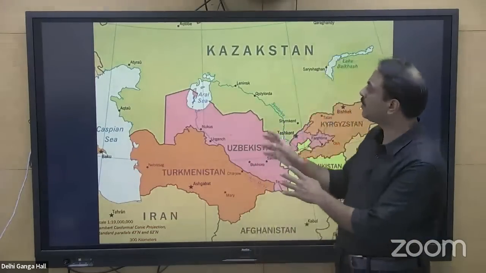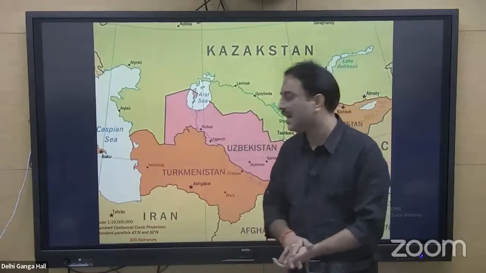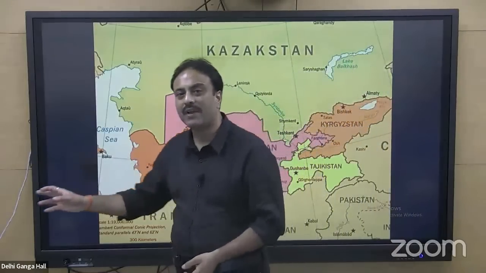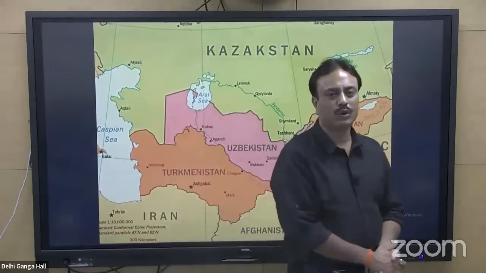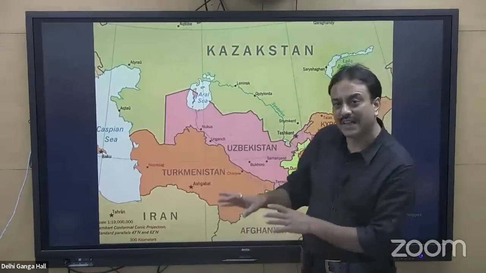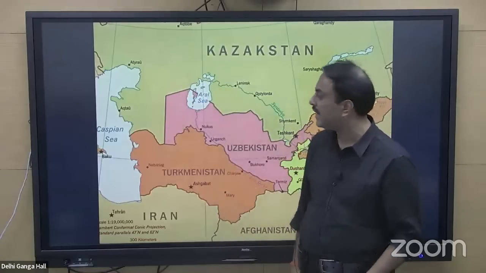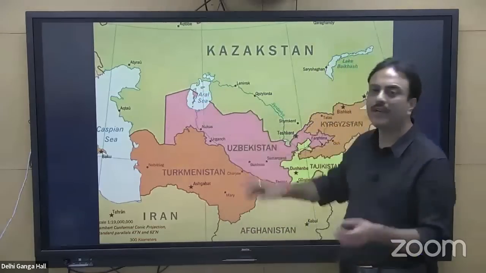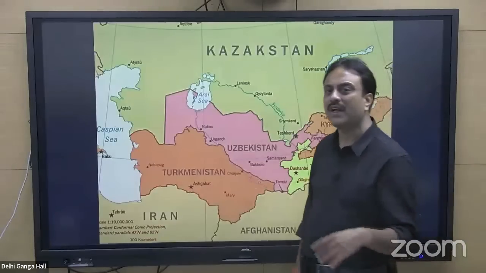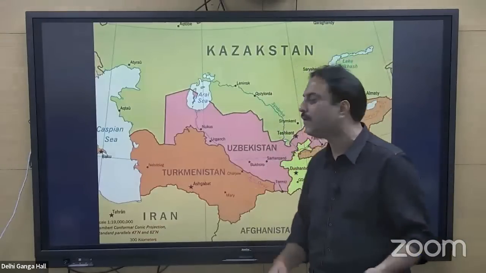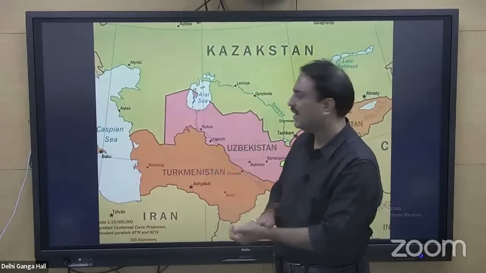But both these water bodies are themselves landlocked. Caspian Sea does not have any outlet to any of the oceans. Caspian Sea is big in size. A number of rivers are draining. River Ural, River Volga drain into the Caspian Sea. But in the Aral Sea, only two rivers are draining, Syr Darya and Amu Darya, and they are also on the verge of extinction. In fact, the Aral Sea is about to get dry.